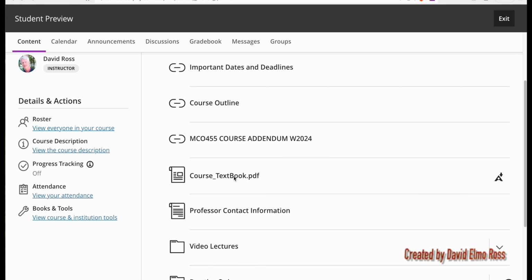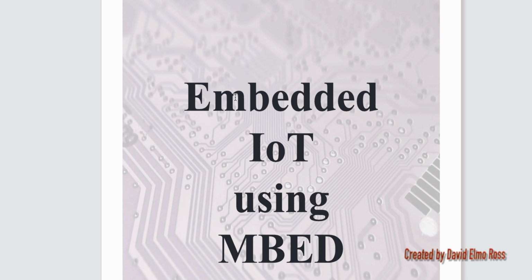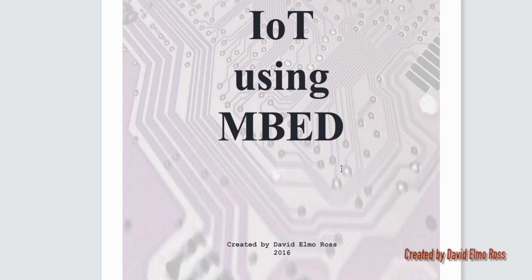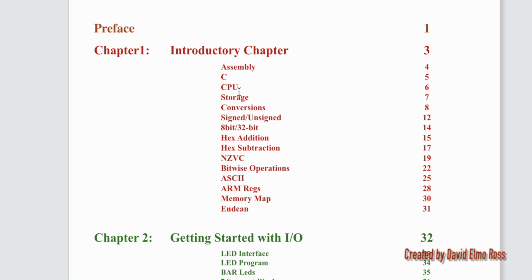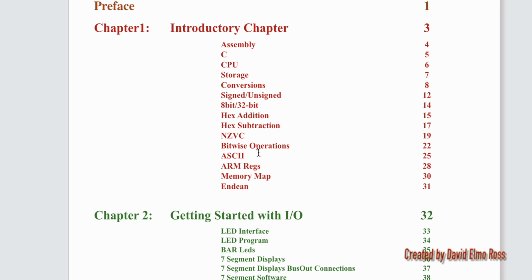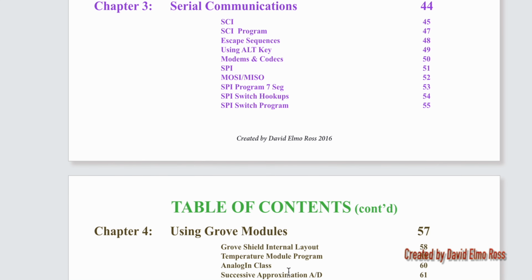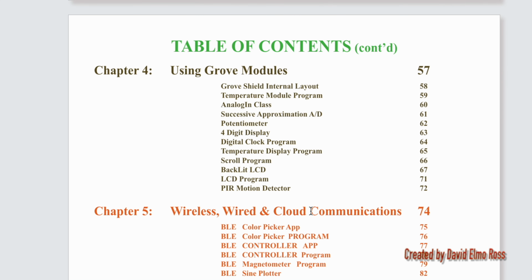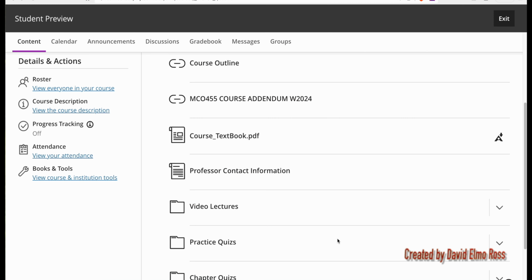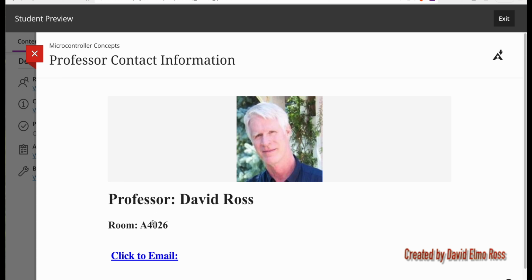Now, there's a textbook for the course, and if we click on this, it's called Embedded IoT Using Embed, and it goes through all sorts of different things such as hex addition, hex subtraction, getting started with I/O, serial communications, using Grove modules, which we'll talk about shortly, and wireless and wired cloud communications.